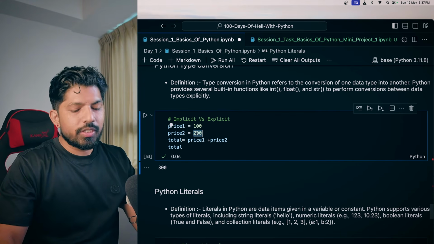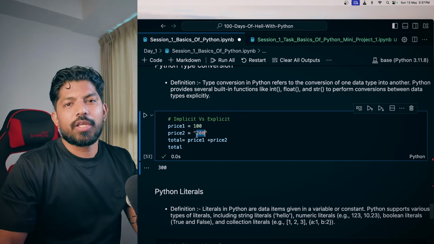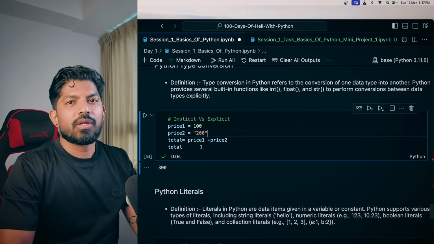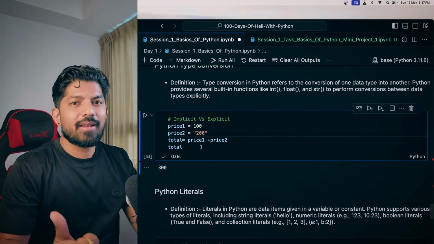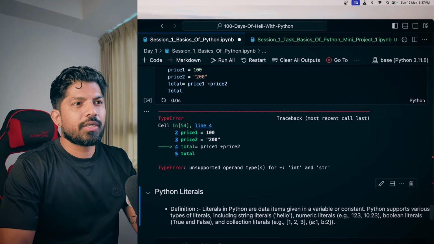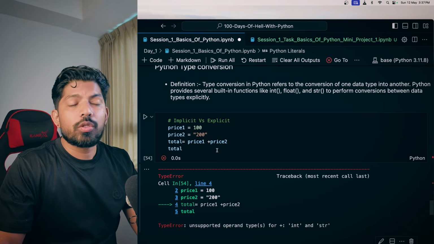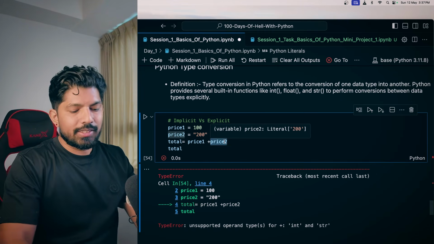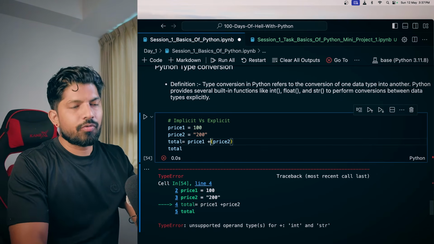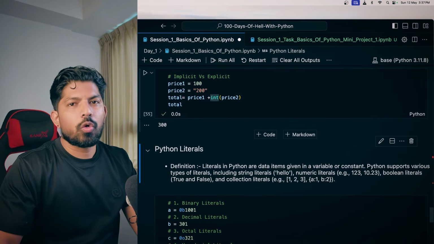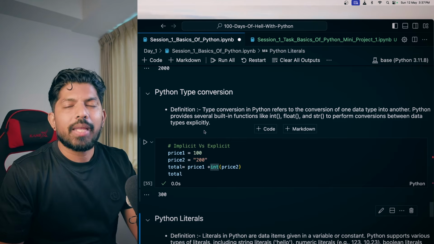But instead of this integer, I just gave it a string. Now when I hit shift enter, will it run or throw an error? It will throw an error: unsupported operand types. In order to resolve this issue, I can just perform a type conversion here from string to integer, and when I hit shift enter, it will not throw any error. So this is Python type conversion.